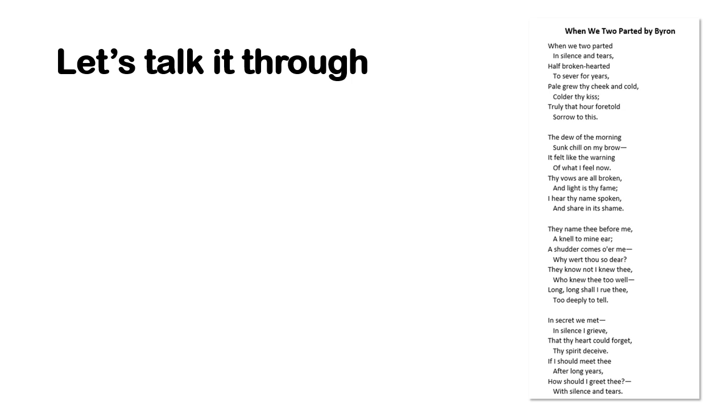So, "When we two parted." It's interesting that the title encapsulates this really painful moment when the relationship ended, when they parted, and Lord Byron is speaking directly to her. "So when we two parted, in silence and tears." So they had unspoken feelings, they were in silence, they weren't allowed to talk about it to others. It was a secret relationship, a forbidden relationship, but definitely they couldn't communicate to one another.